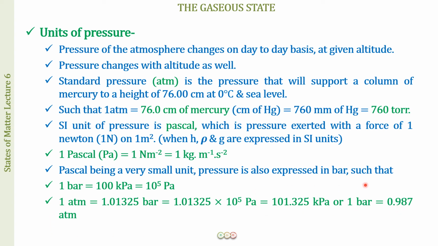So these are the values which you will require for the interconversions. Please do remember them, keep on writing them again and again so that you learn them by heart. They are going to be really very helpful.